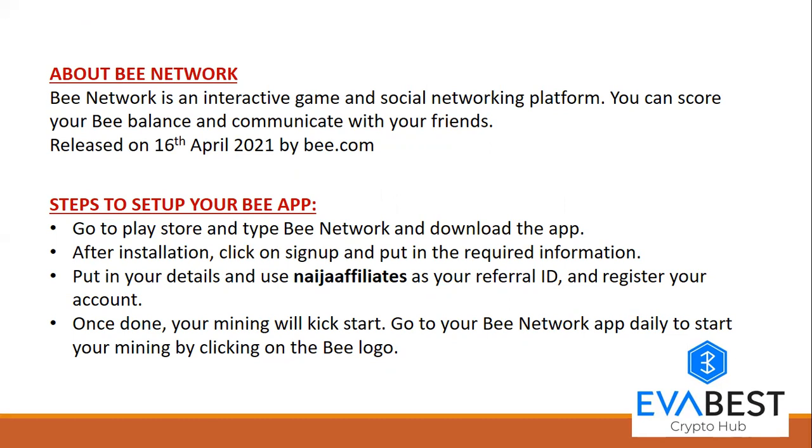Now, the same process is applied. Go to your Play Store, type in B network and download the app. After installation, click on sign up and put in the required information. Now, put in your details and use Ninja Affiliates as your referral ID and register your account. Once done, your mining will kickstart. Go to your B network app daily to start your mining process by clicking on the B logo. Every day, after 24 hours of a mining session, when you open your app, you see the B logo, tap on it, and the next mining session will kickstart.